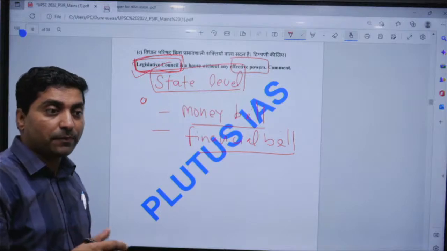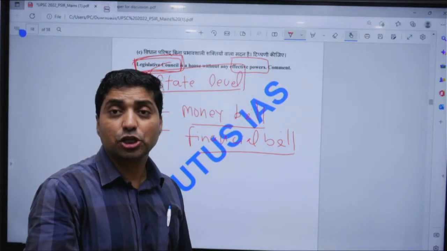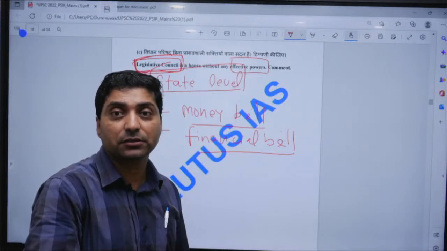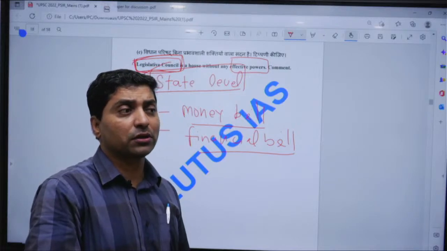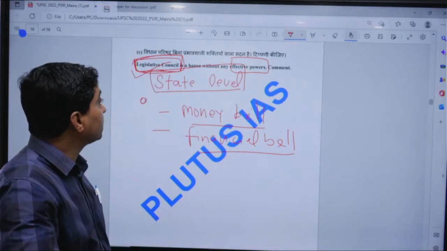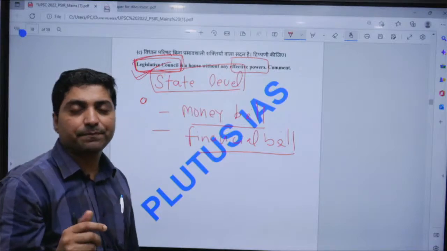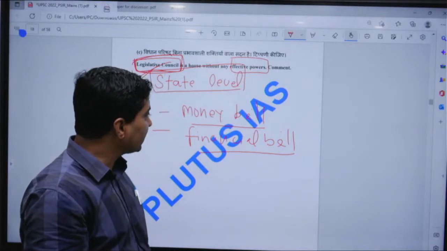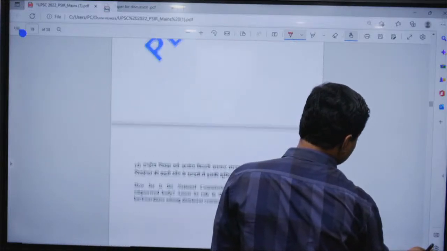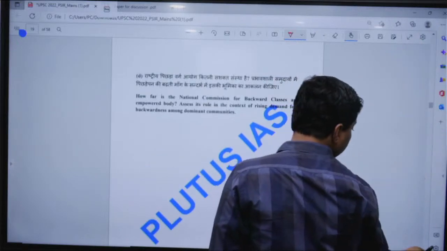There are arguments against it: that it burdens the public exchequer, public funds, and it delays the passing of bills. However, if you look at the Legislative Council, it strengthens parliamentary democracy. So one can attempt it like this. Now let me come to this question.